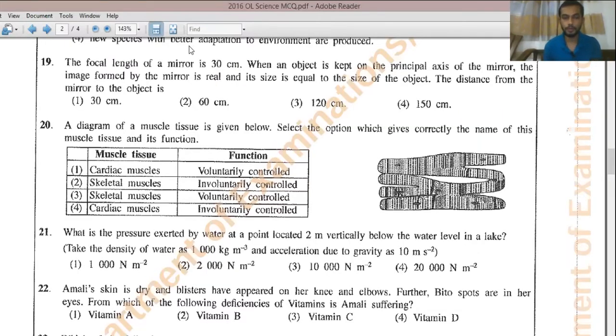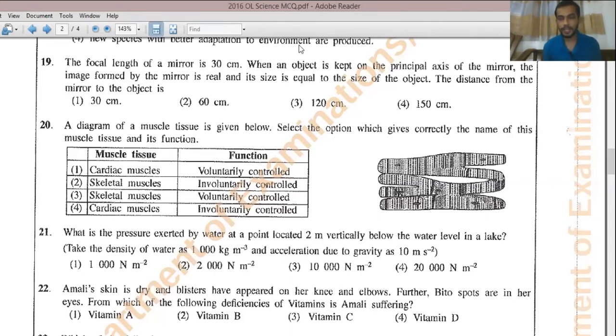For question number 21, the answer should be the fourth one. In question number 22, Amali's skin is dry and blisters have appeared on her knee and elbows. And furthermore, little spots are in her eyes, right? So if you see something related to eyes, that means it should be mainly from vitamin A, right? If you see something from vitamin B, that is mainly skin diseases. Deficiency symptoms will be skin diseases, rashes, and blisters forming on skin. And if you see vitamin C, the deficiency symptom is mainly regarding the gums. If you have gum bleeding, that is a vitamin C deficiency.